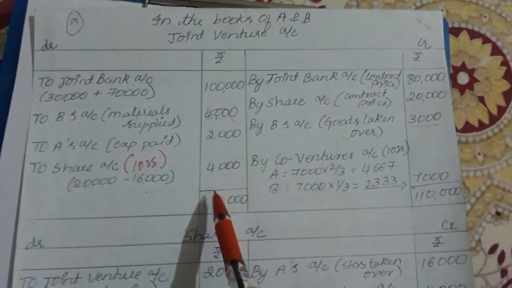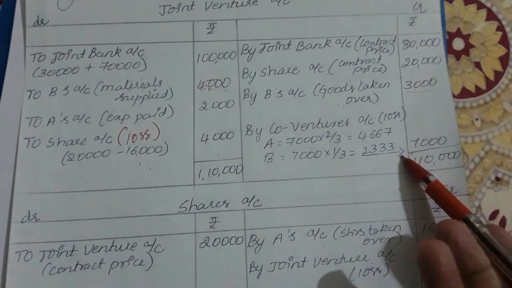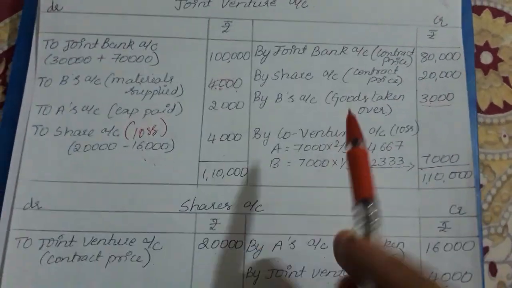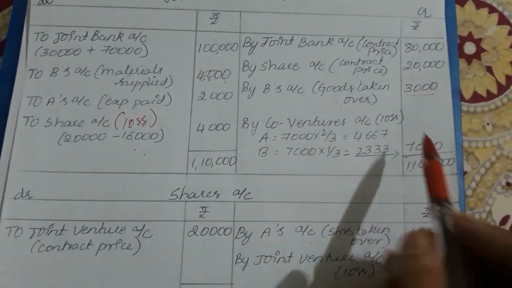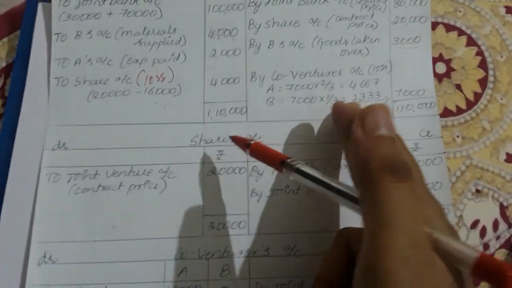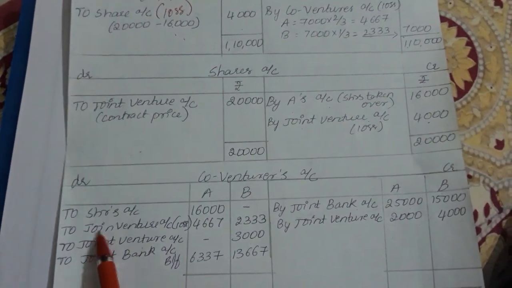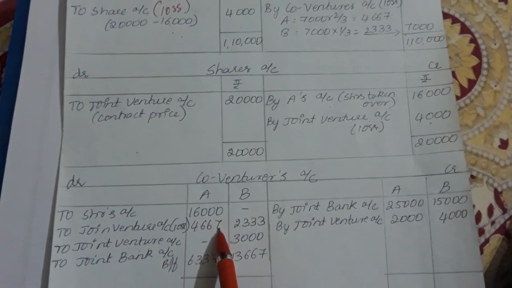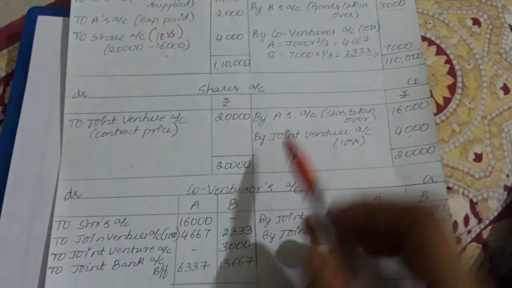So now coming on to tallying. In this problem the debit side is more than the credit side. So this is a loss on the transaction, a loss on joint venture. Loss or profit, they have agreed to share in a 2:1 ratio. So the loss of 7,000 is divided accordingly. After crediting here, we are supposed to debit in the co-venturers' accounts, right? By joint venture account loss, 4,667 and 2,333 recorded as the loss. So this got tallied, both done.